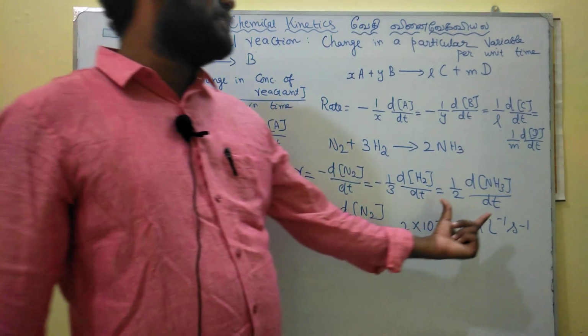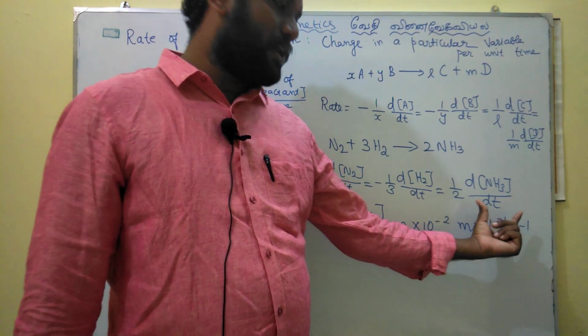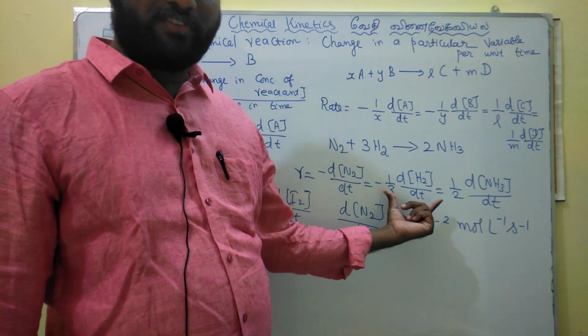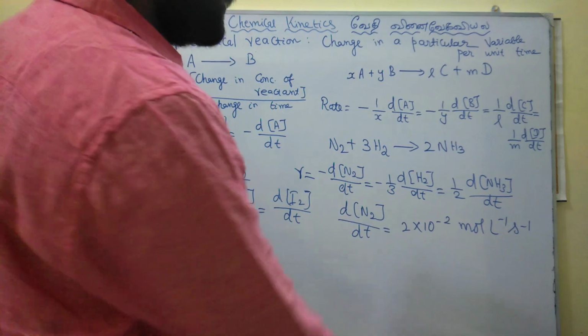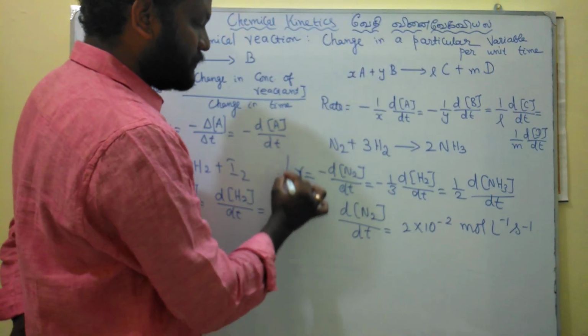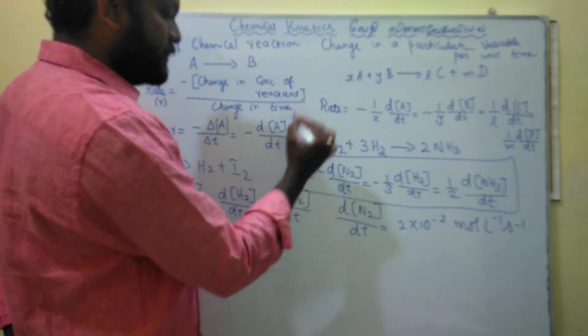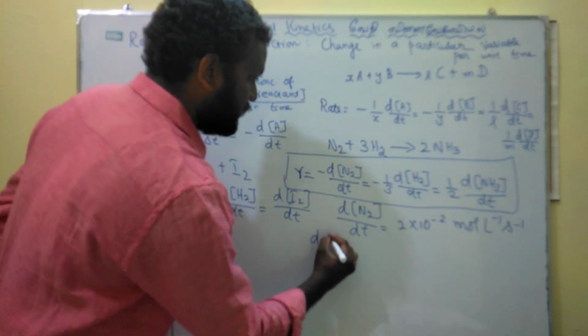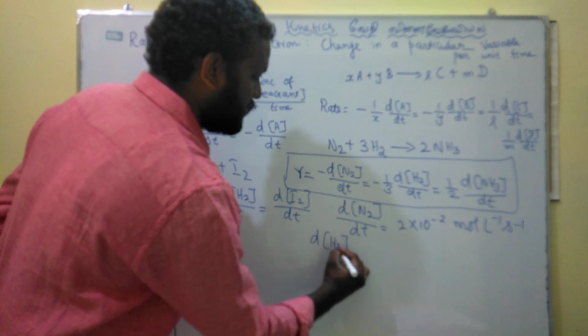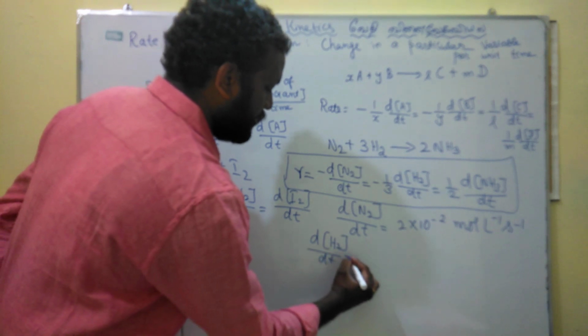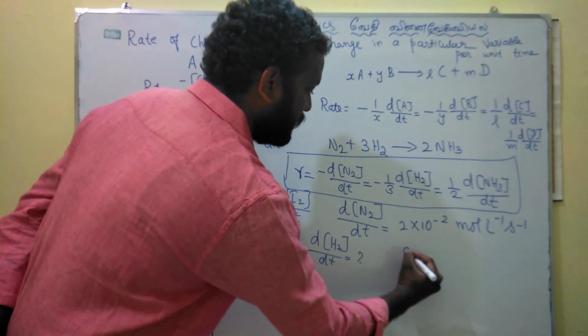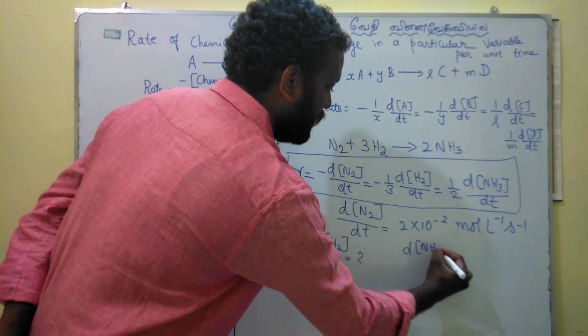So they are asking what is the rate of formation of ammonia, or what is the rate of decomposition of hydrogen. So first we have to write the rate of reaction. What is the rate of decomposition of hydrogen, and also what is the rate of formation of ammonia.